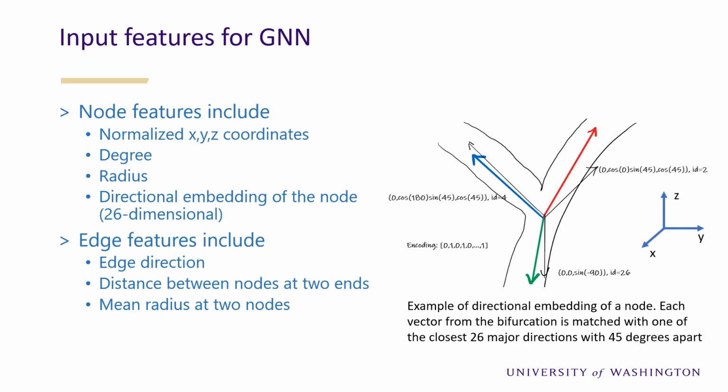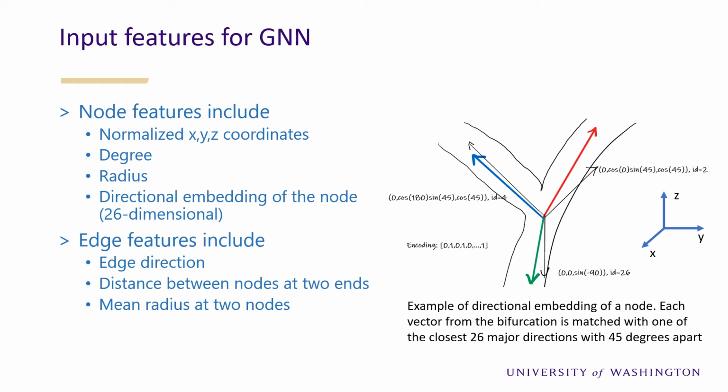embedding of the node. Due to the uncertain degree of nodes in the bifurcation, we represent the direction of branches in a 26-dimensional embedding. Each branch is matched with the closest of 26 major directions, 45 degrees apart in a sphere, then the 26 directions are encoded into 26 binaries based on whether a branch is matching.